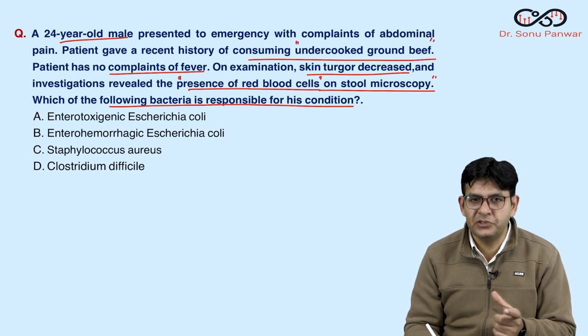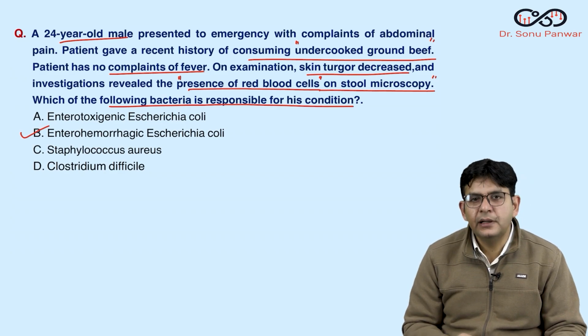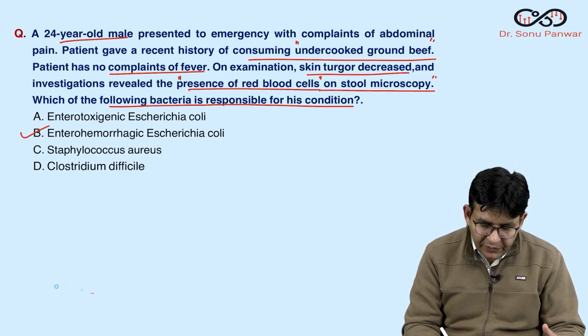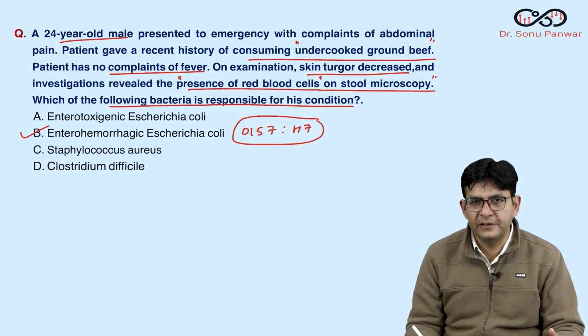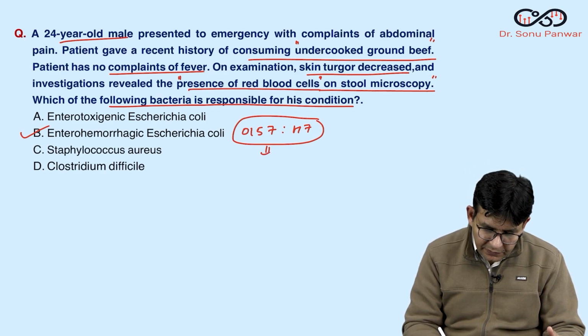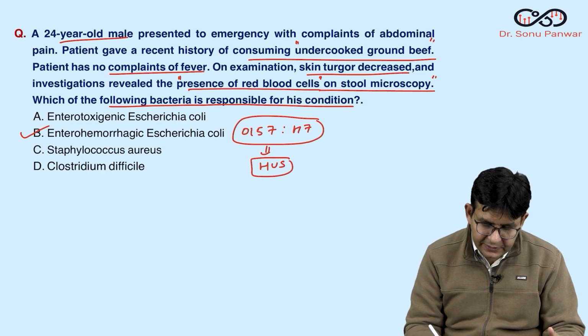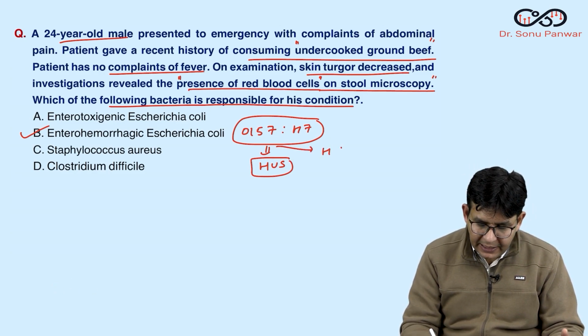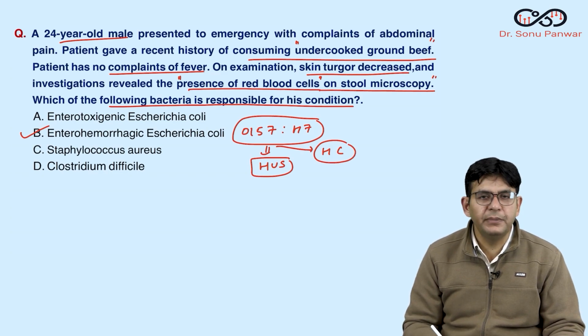So this characteristic history is regarding the enterohemorrhagic E. coli. Okay, guys, you already know that enterohemorrhagic E. coli O157:H7. This particular serogroup O157:H7 is responsible for HUS, which is termed hemolytic uremic syndrome in the children, and it does hemorrhagic colitis in the males.